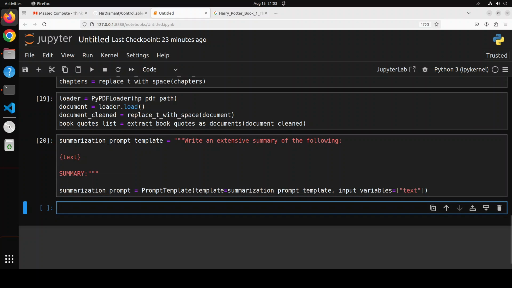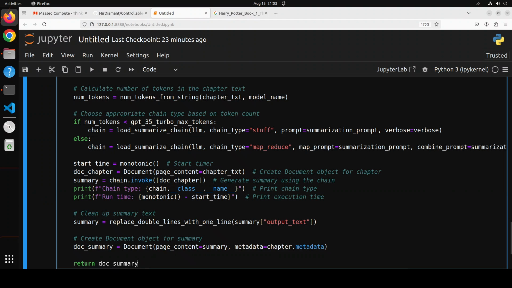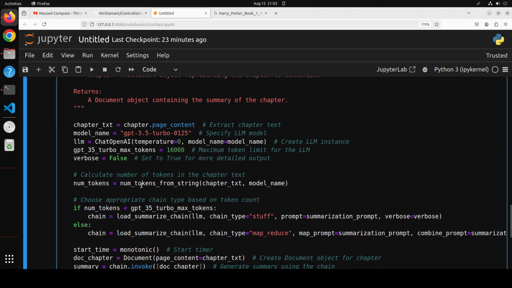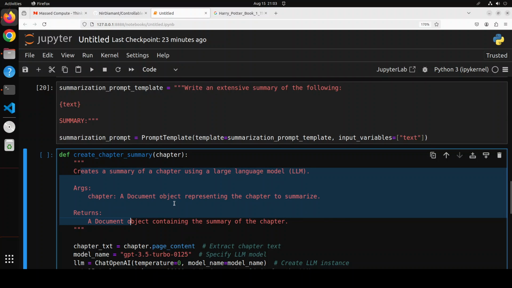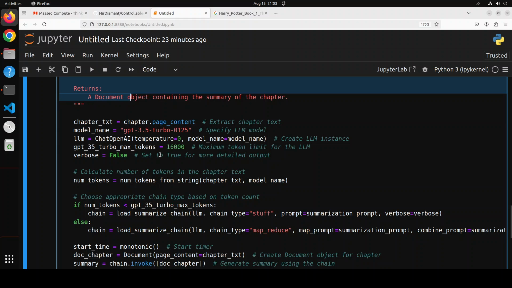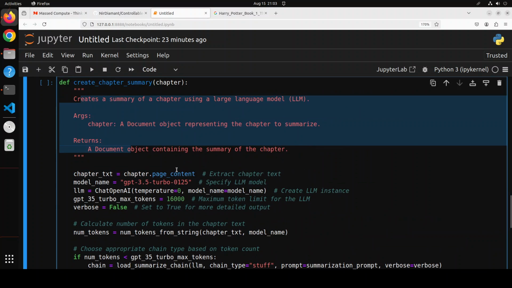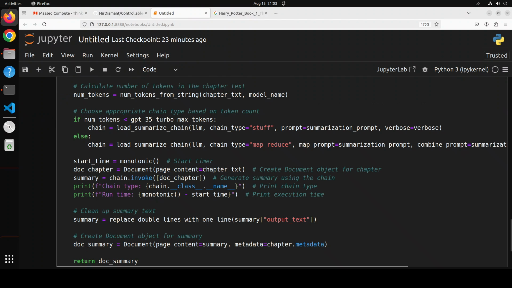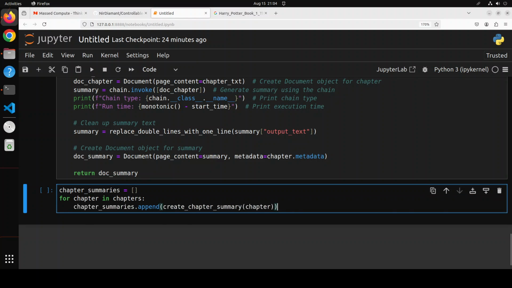Now in order to get the summary of your own data, you can just copy paste the function from their notebook, which is this, where all it is doing is using this preamble to describe what exactly this function does, and then it is using GPT 3.5, which is a cheaper model from OpenAI. From there it goes through chapter by chapter, calculating the number of tokens, and then giving you the summary of your document. So let me run it. That is done. And now if you want to generate the summary of each chapter one by one, all you need to do is just run it through the loop.